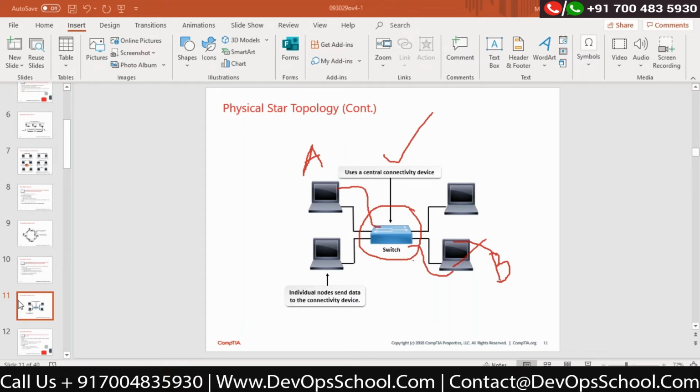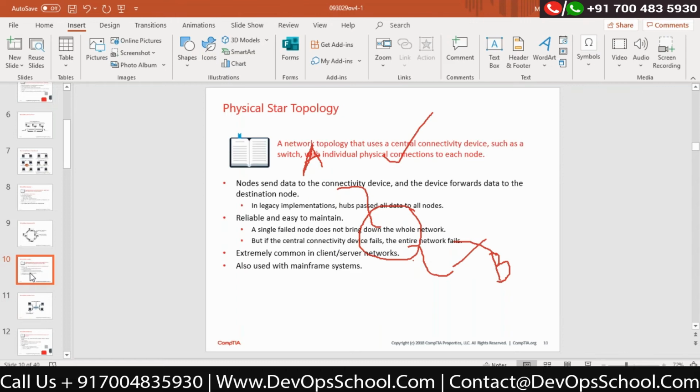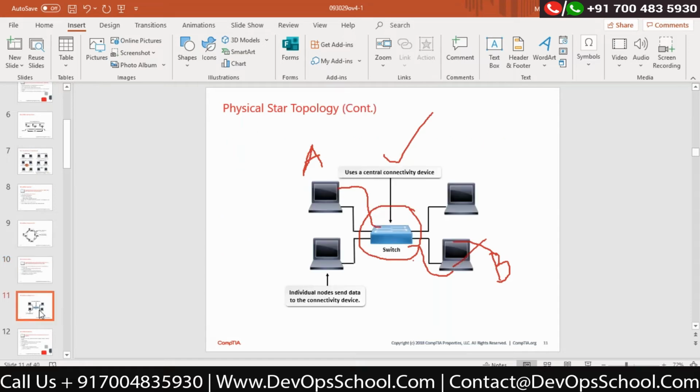Correct? Now look at the beneficial points of your star topology. Okay, you can see nodes send the data to the connectivity device and the device forwards the data to the destination. In the legacy implementation, a hub passes the data to all nodes. Now this is what I'm telling you: you're supposed to send the data to the centralized device, then it will take care of it.